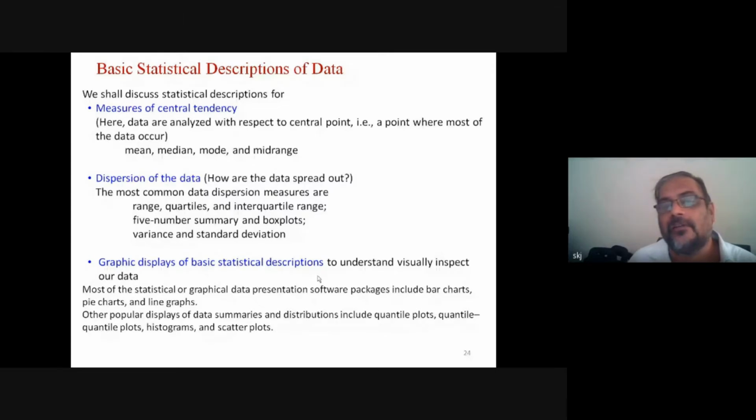So this quality all human beings have, and we will try to represent data in pictorial form. Most statistical or graphical data presentation software packages include bar charts, pie charts, line graphs. Other popular displays of data summaries and distributions include quantile plots, histograms, scatter plots, etc. Okay, so many things are there, but we will discuss very limited